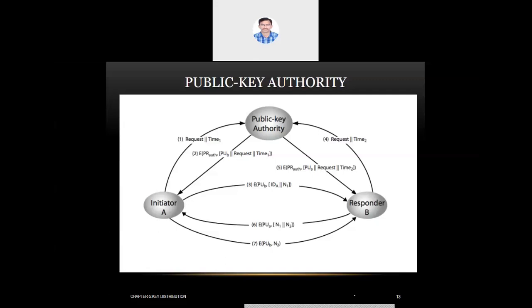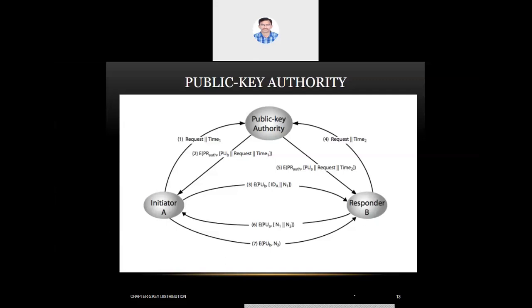Even the second method, the public key directory: if the directory got tampered, and someone is claiming to be some other person, then in that case also it is not safe. So then what is the next step? This public key authority is the third method of sharing the public key.